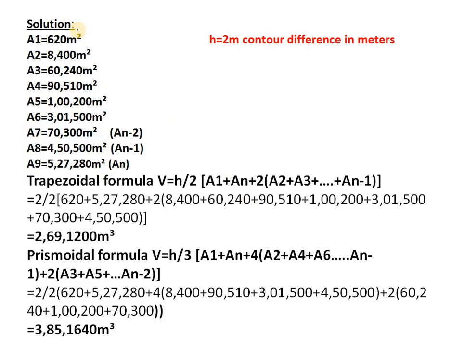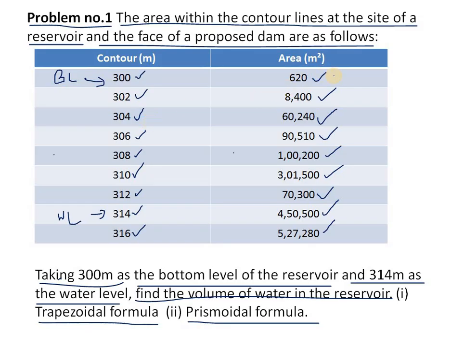First we have to write A1 is equal to 620, and like that we write A2, A3, A4, A5, A6, A7, A8, A9. Here 620 is nothing but A1.